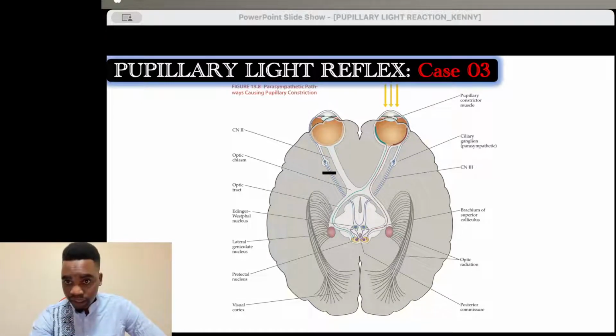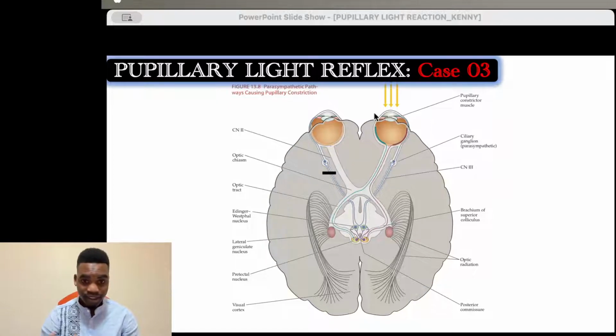So think about the third example. You are shining light into this eye, and then the light information goes all the way to all of these nuclei, and then from the nuclei the information will go to either side, to either eye. So this one is broken, this one is not. So will this pupil constrict? Think.